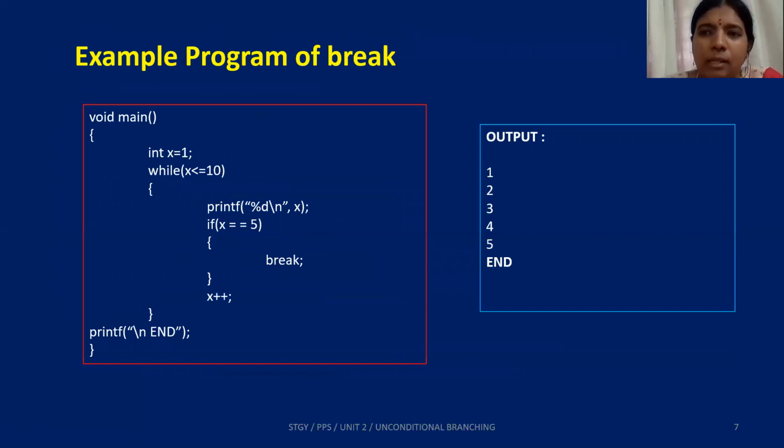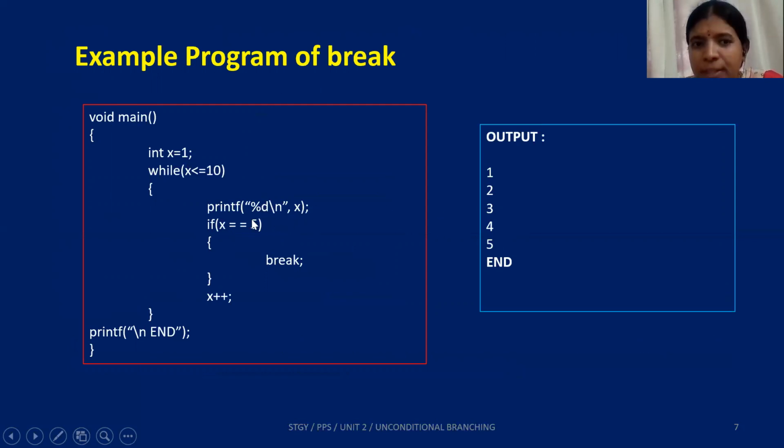Okay, so here we see a simple C program. X is set to 1, so X is less than or equal to 10. We are using a while loop here. Inside the while loop, I'm printing X, so therefore X is 1, so it prints 1. There you have a condition if X is equal to 5. X is not 5, so therefore X plus plus, X becomes 2, 3, 4. When X becomes 5,